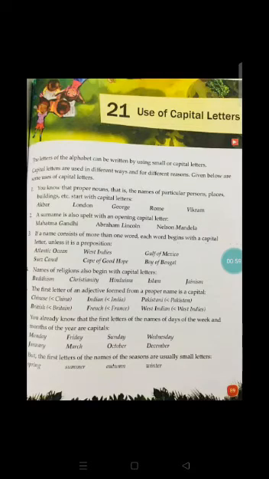So when you write the name of a person with their surname, we write the surname also with the capital letter.